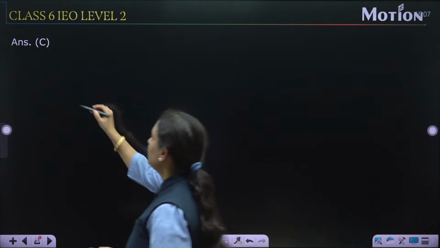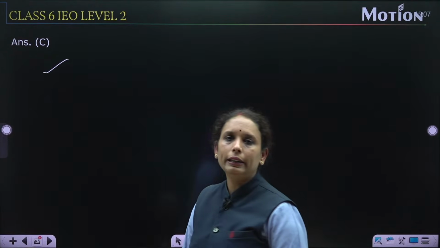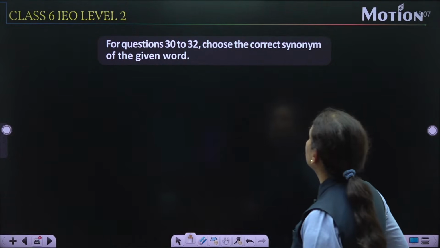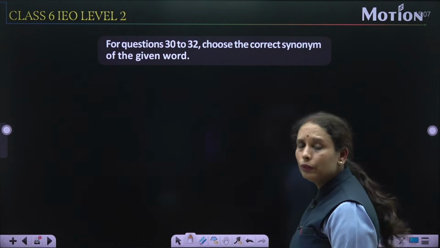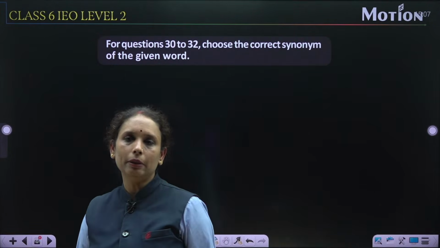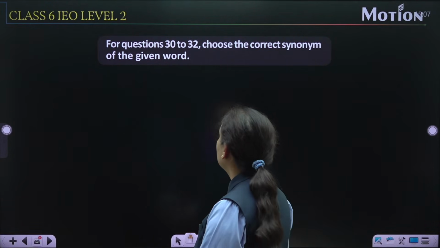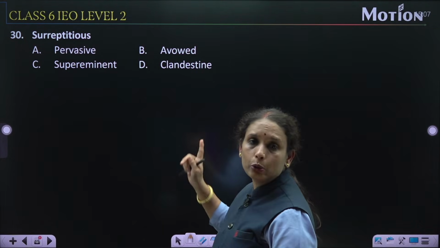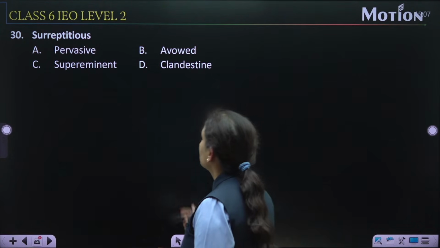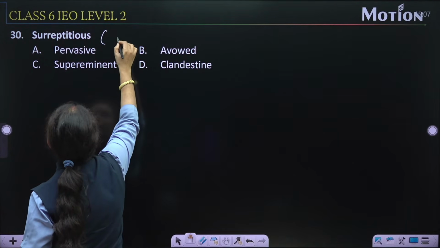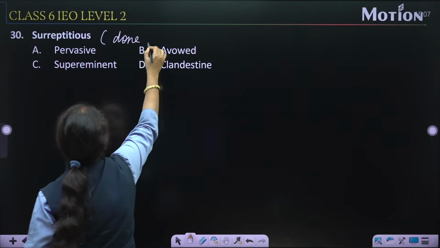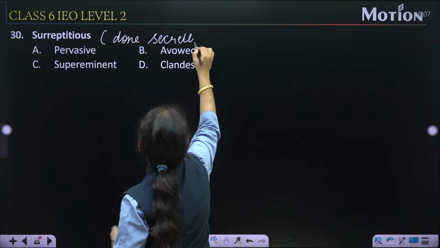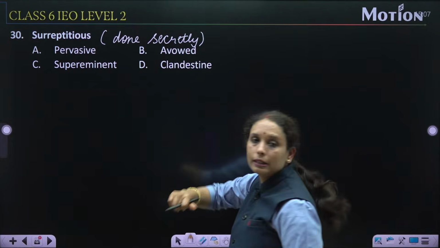Yes, option number C. Now come to question number 30. For questions 30 to 32, choose the correct synonym of the given word. हमको synonym and antonym का यहाँ पर ध्यान रखना है. Now चलिए question number 30, synonym हमको ढूंढना है किसका? Surreptitious. सरप्टिशियस इसका मतलब होता है डन सीक्रेटली. डन सीक्रेटली, हमको अब इसका सिनोनिम ढूंढना है.